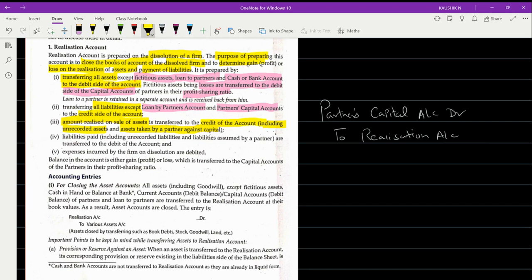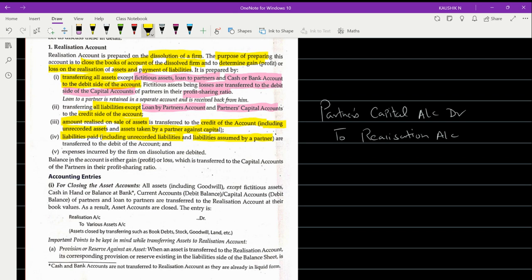And then further it says the payment of liabilities. You have to settle the liabilities, including unrecorded liabilities and the liabilities assumed by the partner. So if any partner takes over the liability, what will be the journal entry? If a partner takes away the asset, this is the entry.